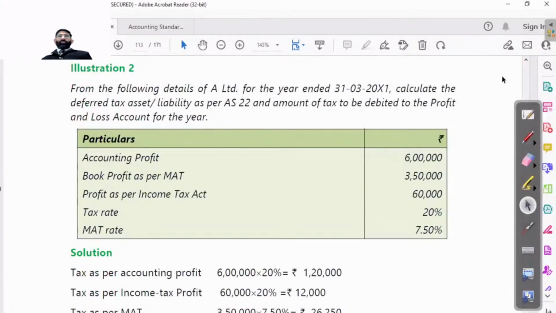Okay. Here you have read the word MAT. From the following details of A Limited for the year ended 31st March 2011, calculate the deferred tax asset or liability as per AS 22 and the amount of tax to be debited to profit or loss account for the year.